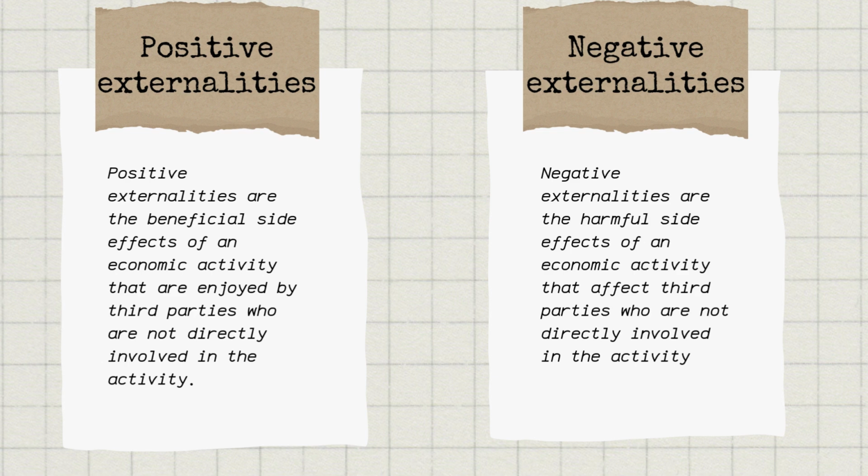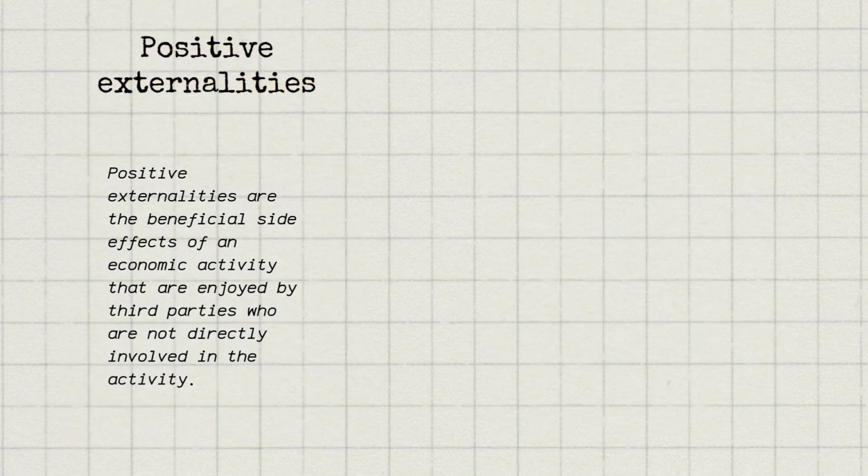And the second one is negative externalities. This is when an action harms others. Take the example of smoking. If someone smokes in a public place, it doesn't just affect them. It also harms people nearby through secondhand smoke.